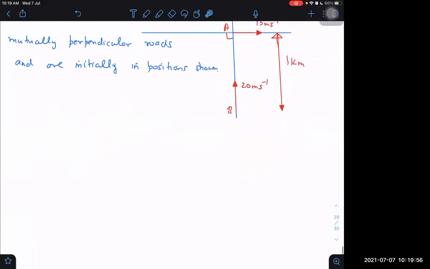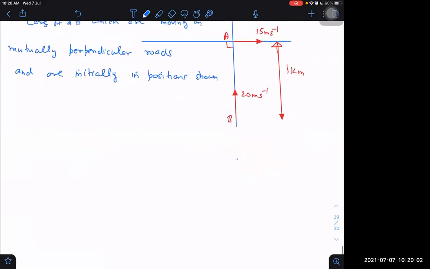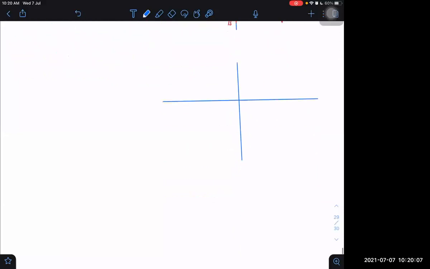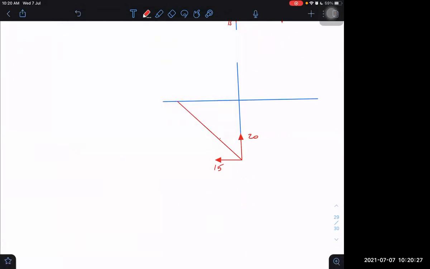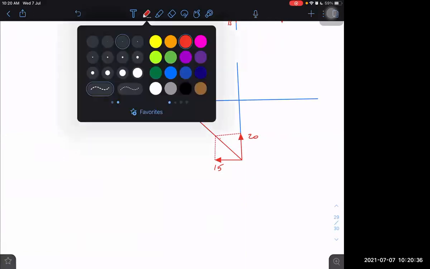Is it difficult? I thought it is not that difficult. 3 by 5 kilometers. Yes, sir, 3 by 5 kilometers. Answer seems right, but I want to see whether sometimes calculation mistakes may be there. This is 15 and this is 20. What would be the resultant? 25. 25 will be the resultant, and the resultant will be in this direction here. This is the direction of resultant velocity.